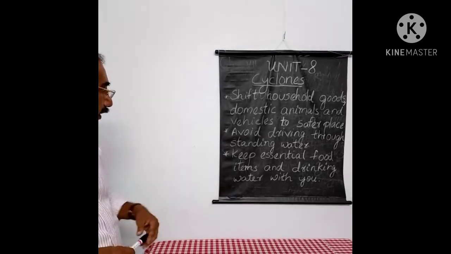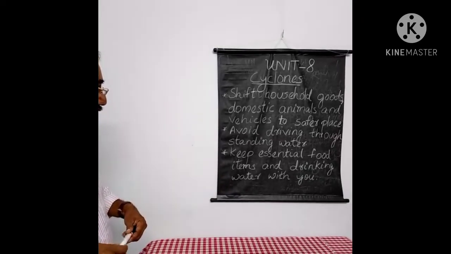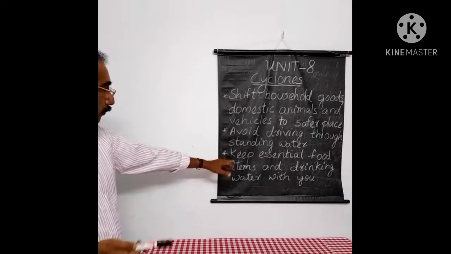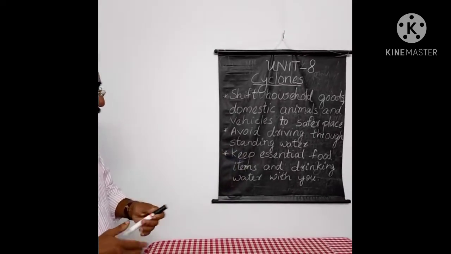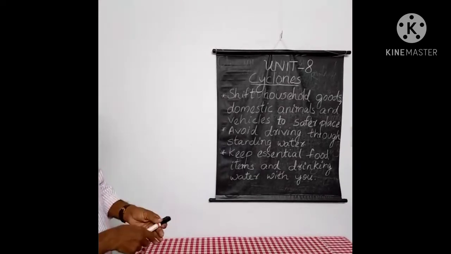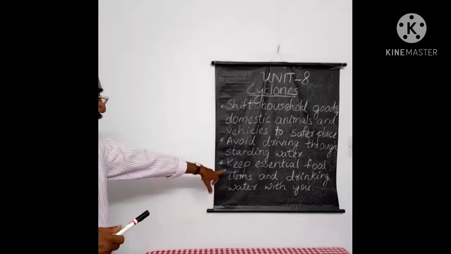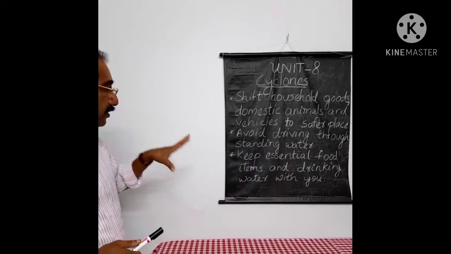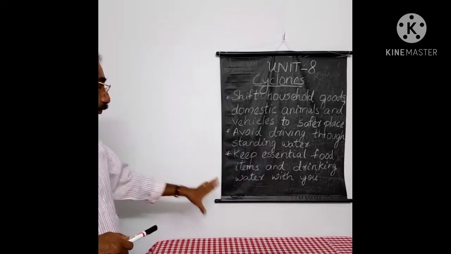Number 3, keep essential food items and drinking water with you, because this may continue for 3-4 days and you will be staying in some other place for 3-4 days, and therefore you must keep essential food items and safe drinking water with you.